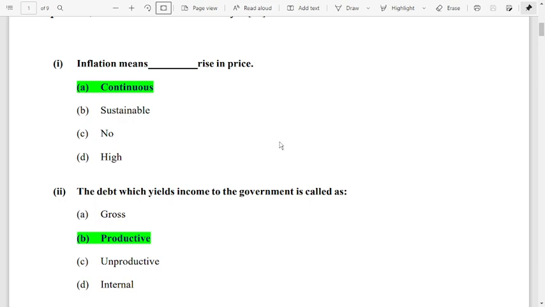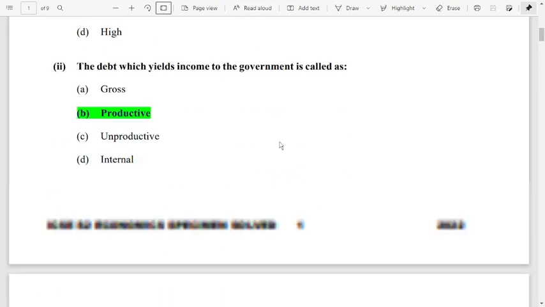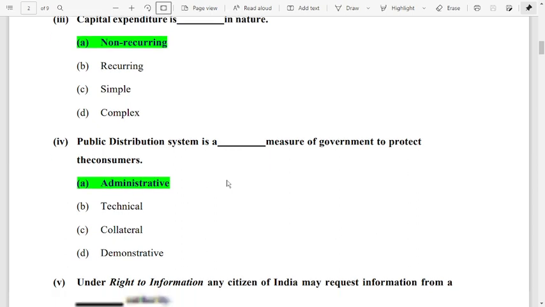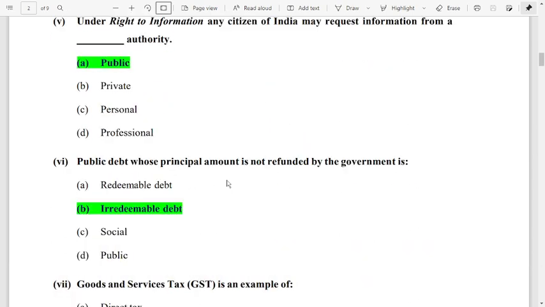Number 2, debt which yields income to the government is called productive. Question number 3, capital expenditure is non-recurring. Question number 4, public distribution system is an administrative measure. Question number 5, right to information, any citizen of India may request information from the public authority. Number 6, public debt whose principal amount is not refunded by the government is irredeemable debt.